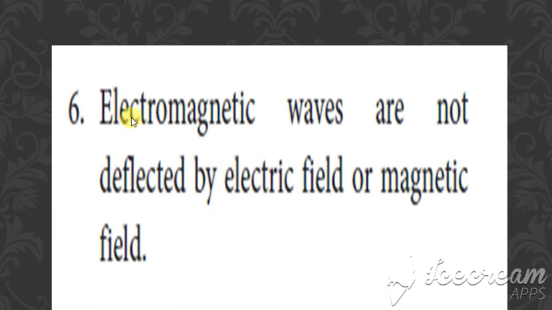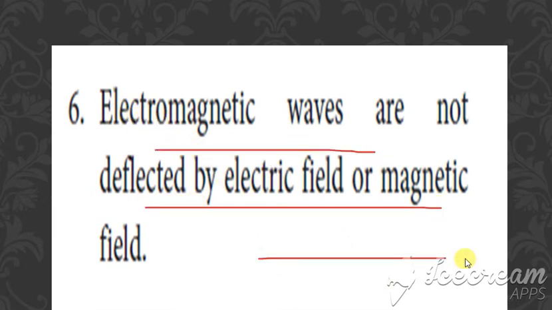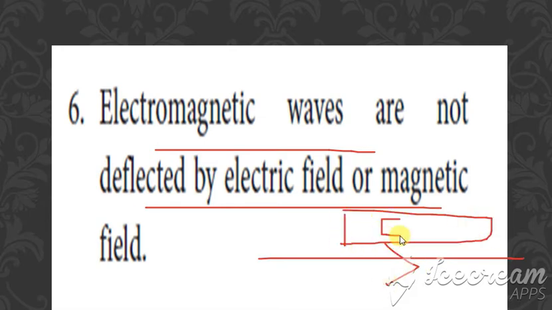The next point is that electromagnetic waves are not deflected by electric and magnetic fields. So if this is an electromagnetic wave, suppose you are placing an electric field here and a magnetic field here.